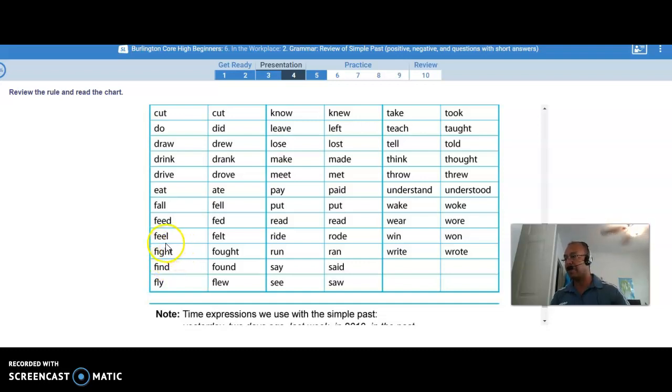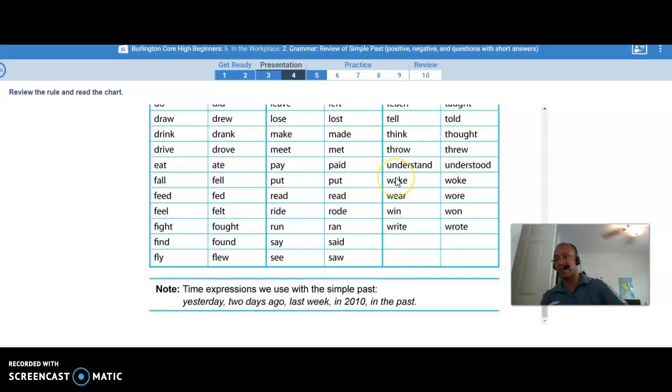The next one. Feel, felt. Ride, rode. Win, won. Fight, fought. Run, ran. Write, wrote. Find, found. Say, said. Fly, flew. See, saw. Now remember that these are all irregular verbs that you just have to recognize their changes, okay?